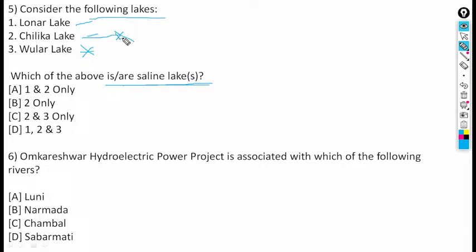Chilka is also saline plus brackish. So here, the option is accordingly given as 1 and 2 only. So 1 and 2 is correct only. But had there been only 1, then we could understand intelligently.